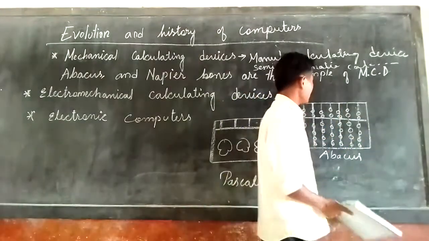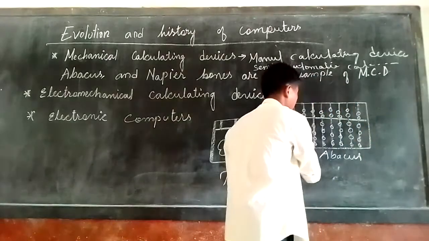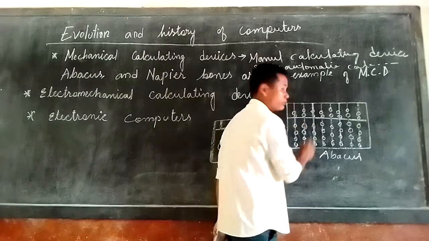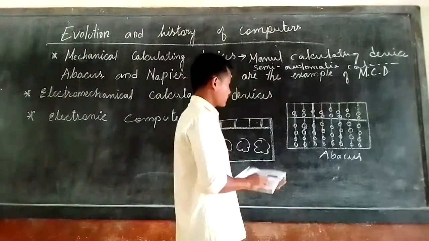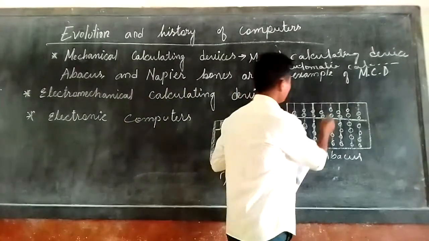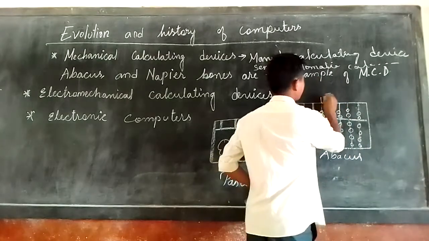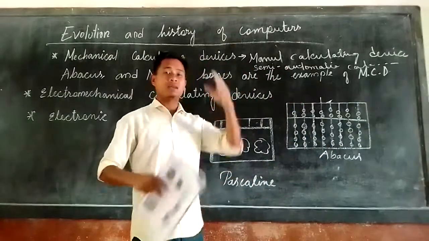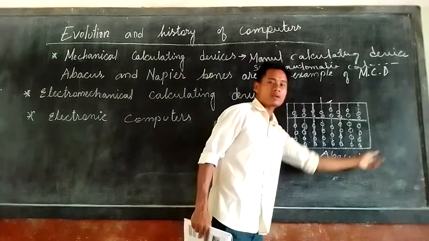See, here this is a rod, these are the beads, and this is a frame. This is the frame of the abacus, and the round ones we call beads. This is a rod, and the top one here is a beam. So in ancient times, they used this machine, the abacus, for simple calculation.